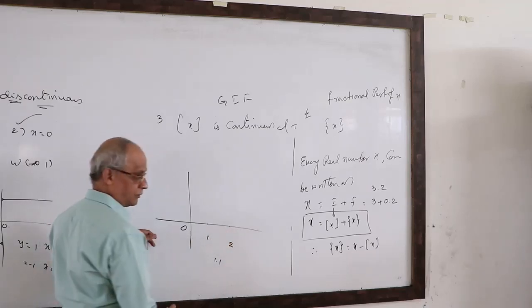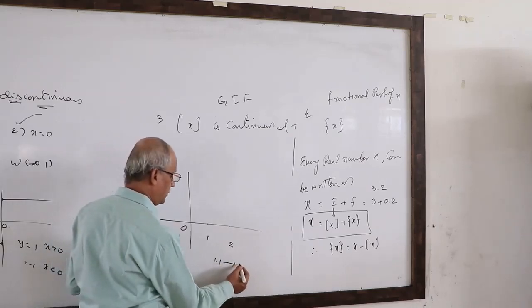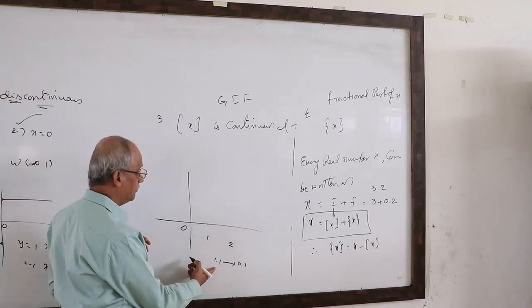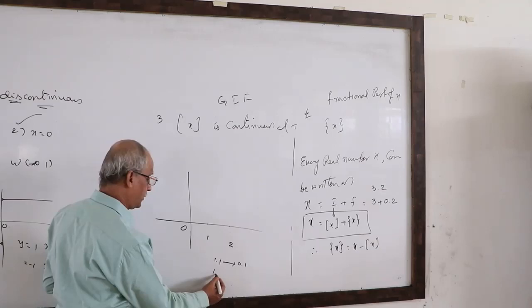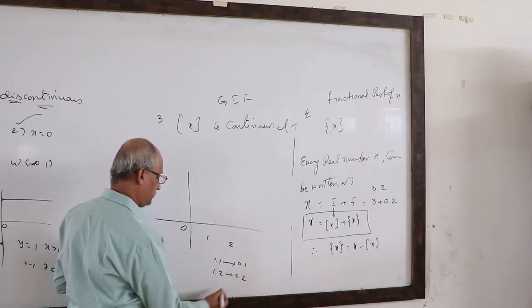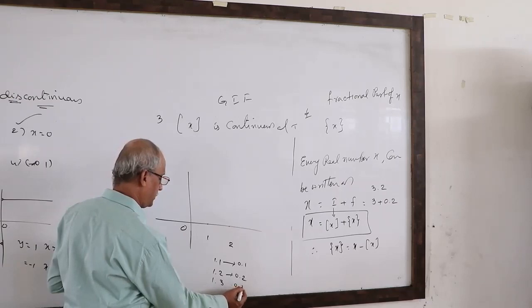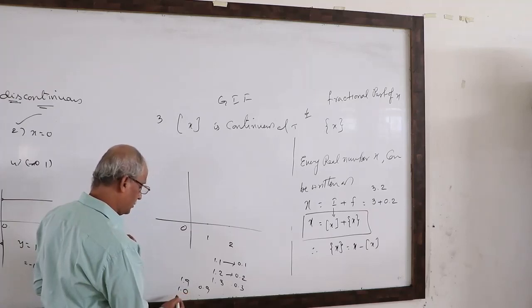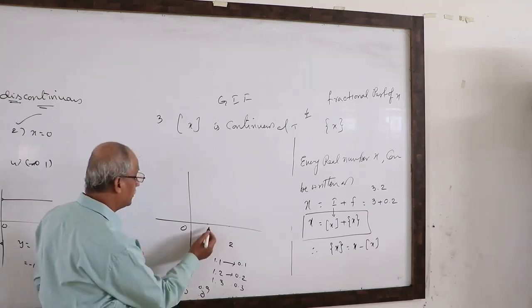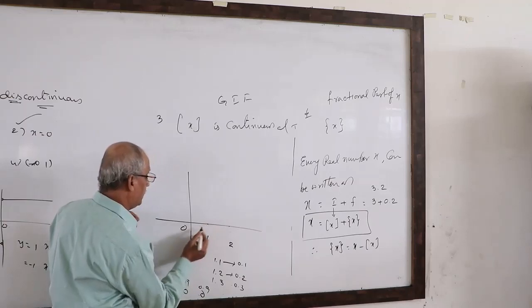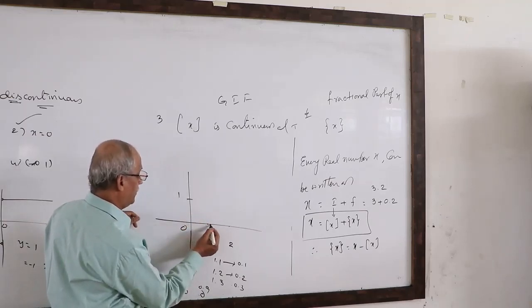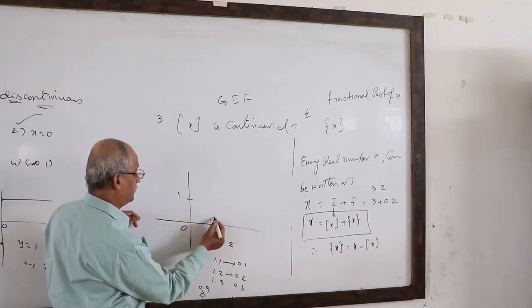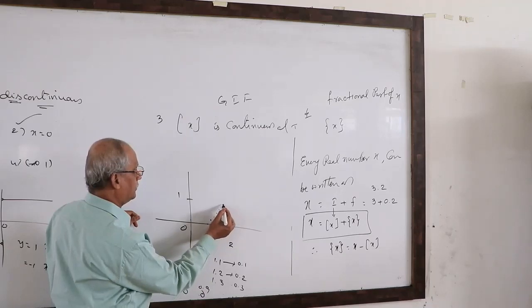The element 1.1, what is its image? 0.1, the fraction. 1.2 gives 0.2. 1.3 gives 0.3. 1.9 gives 0.9. 1.0 gives 0 only. Therefore, it will start at 1 only. If you consider up to 1.1, 0.1. So I have values like this, 1.2, 0.2, like this, like this.